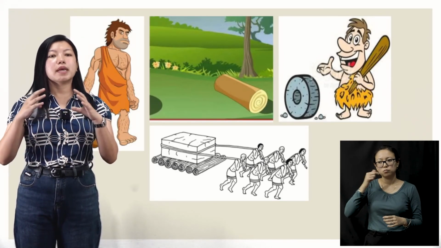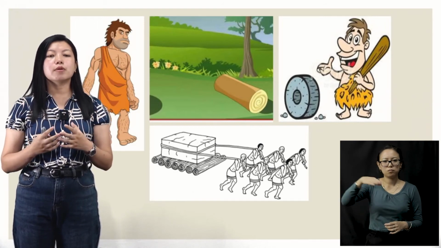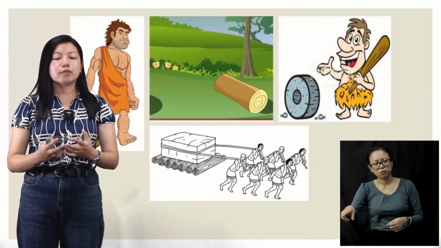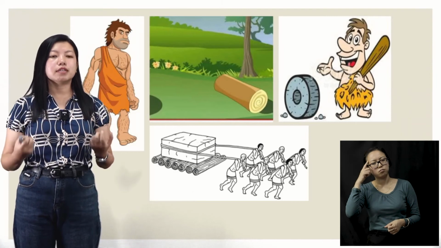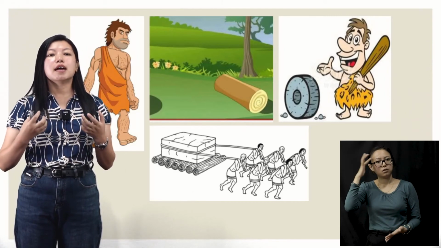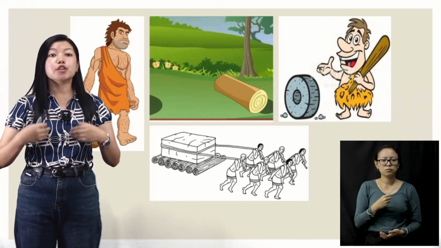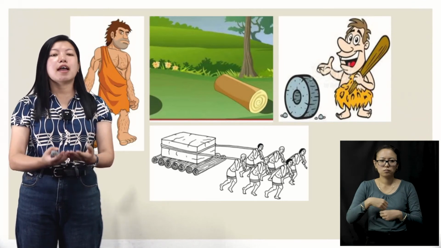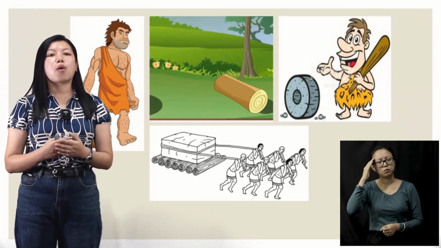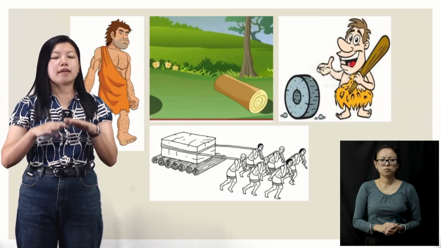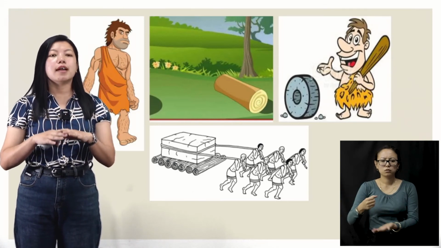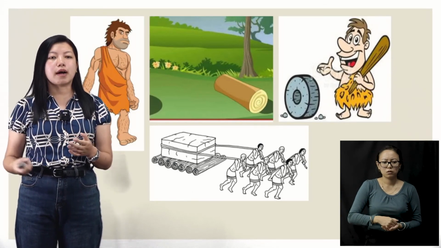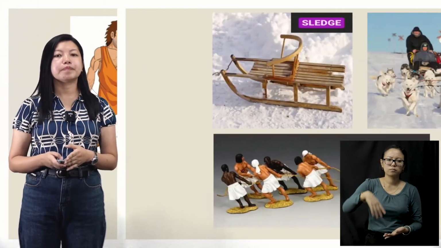So after making the wheels, they also attached the wheel to animals and pulled it. And while the animals were pulling it, even humans could sit there and travel, or we could also keep some heavy things on top of the wheel, and then it can be pulled by the animal, okay?